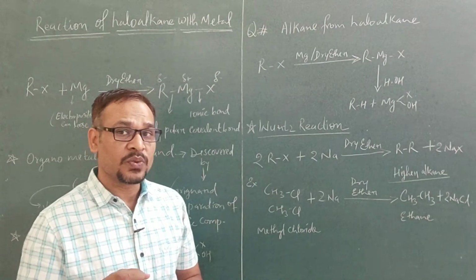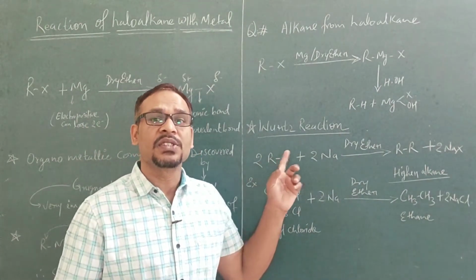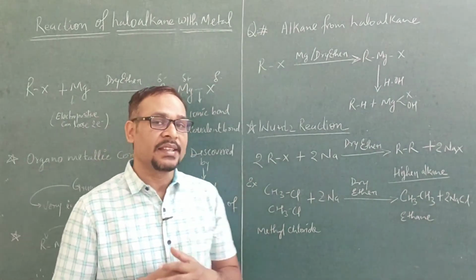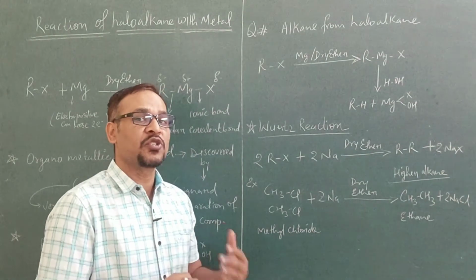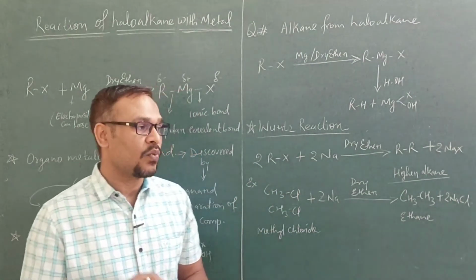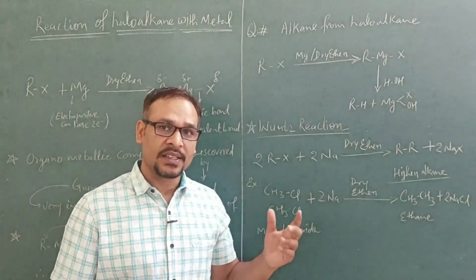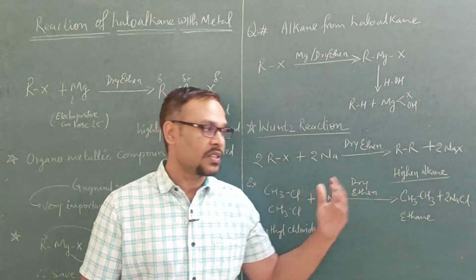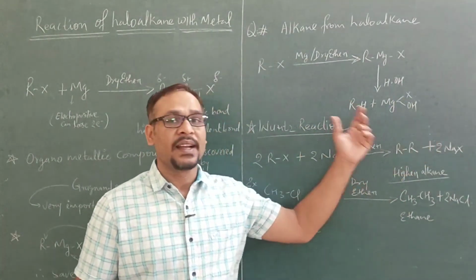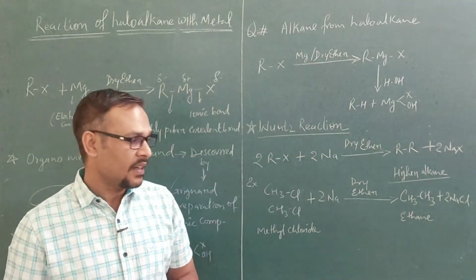The next question is a very important question, and it is a name reaction, that is Wurtz reaction. In Wurtz reaction, what happens? When haloalkane reacts with a highly reactive metal like sodium in the presence of dry ether, what will happen? The sodium takes the halogen from haloalkane, right, forming a salt, sodium halide. Sodium halide salt will be formed, and here we can have a higher alkane, right?